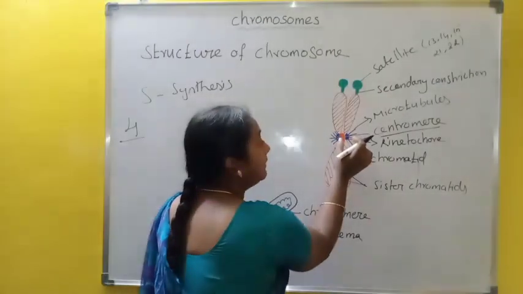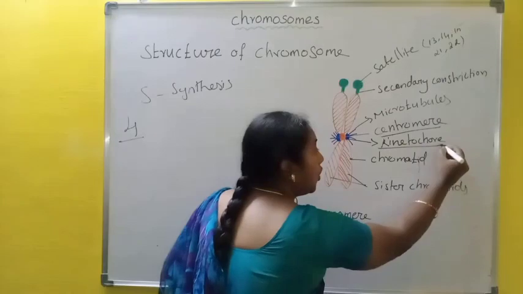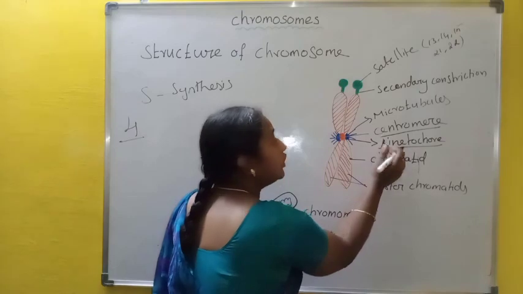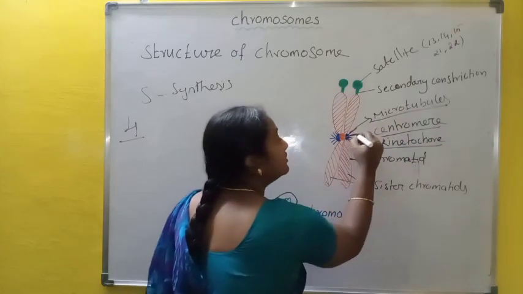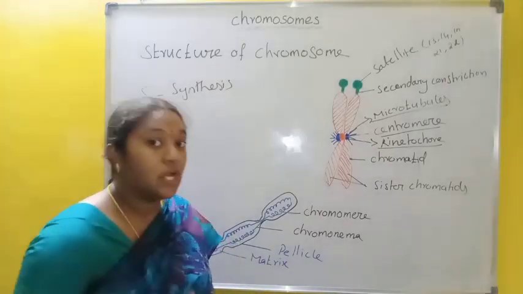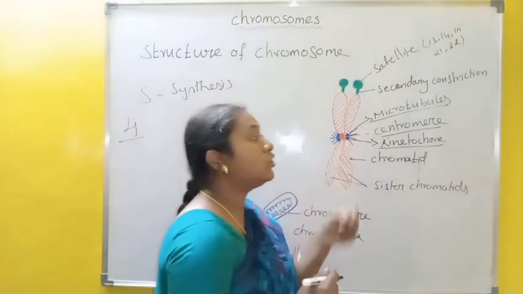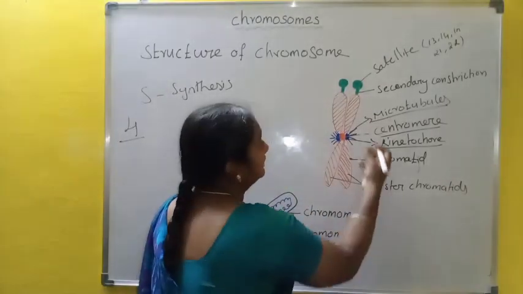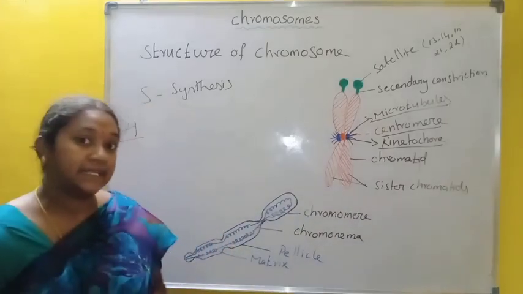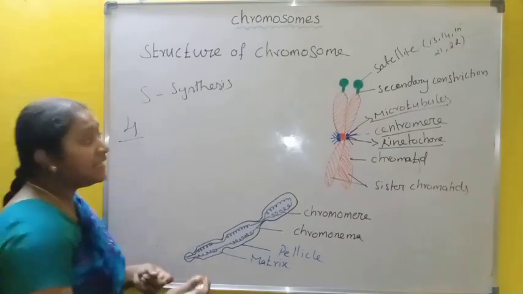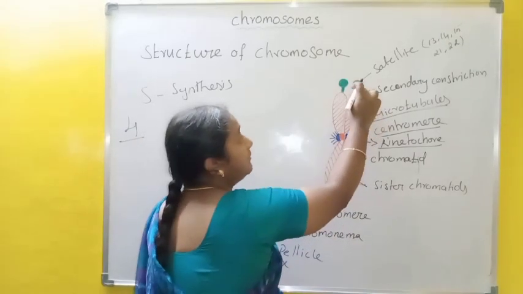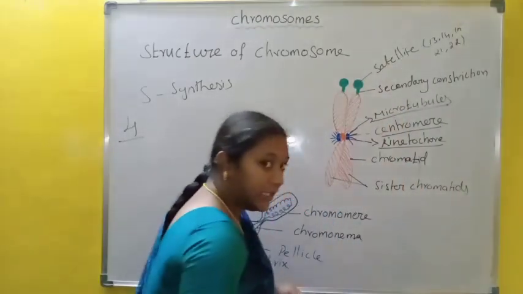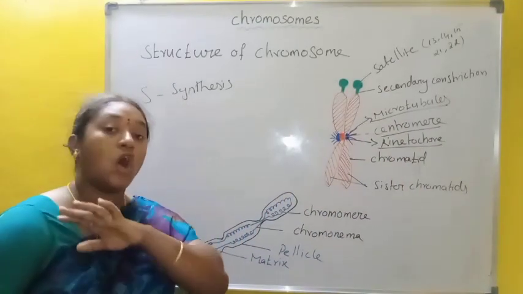The centromere binds with a protein called kinetochore. The kinetochore is a protein which binds with the centromere region and has microtubules. During mitotic cell division, these microtubules bind with the spindle fiber. The chromosome may also have one or more secondary constrictions, where enlarged particles may occur. These are called satellite bodies. The satellite body is not present in all chromosomes.